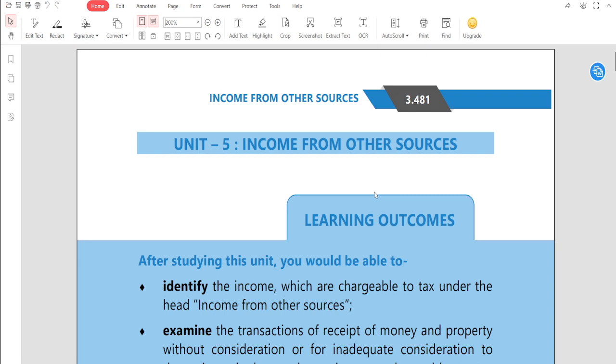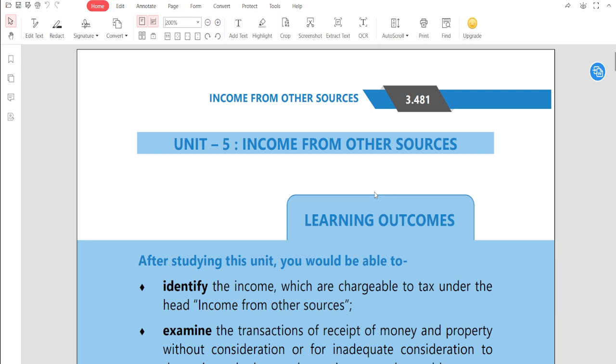We have not discussed the dividend income from the Indian company or any foreign company. We have not discussed rental income from the machineries. Let's say you have any asset and it is given on rent, we have not discussed this. Winning from lotteries income, we have not discussed anything.